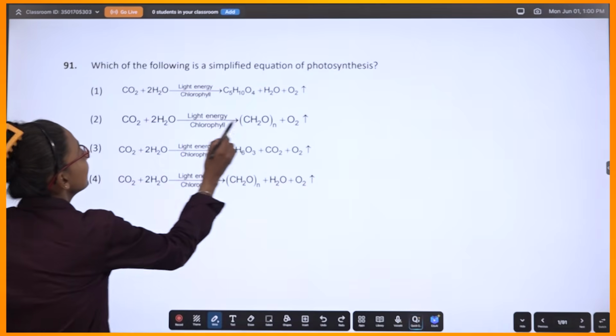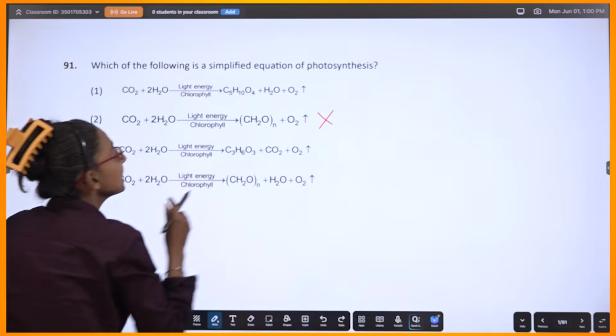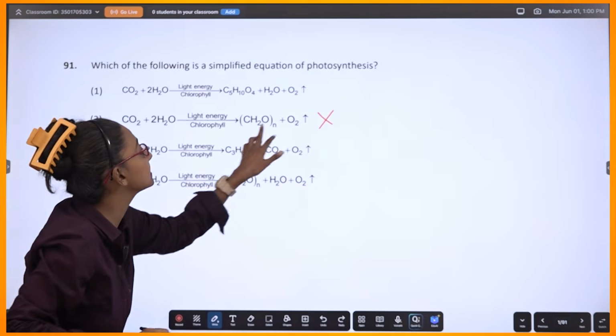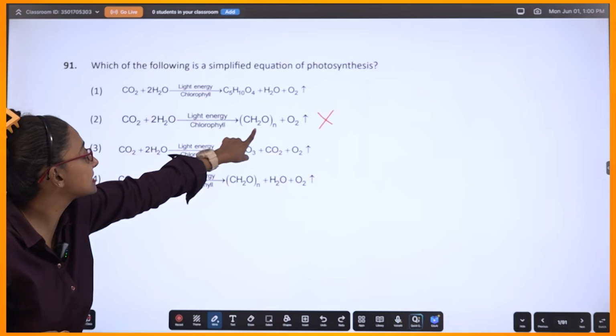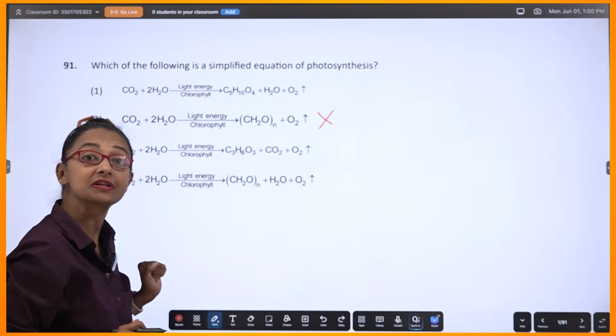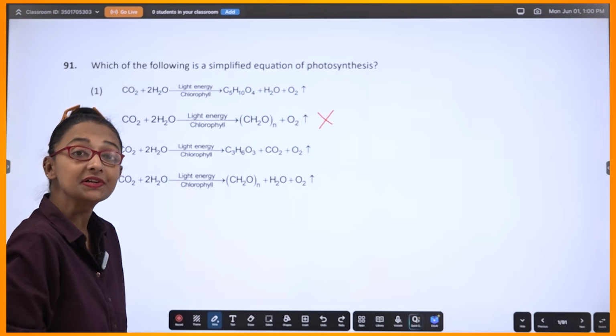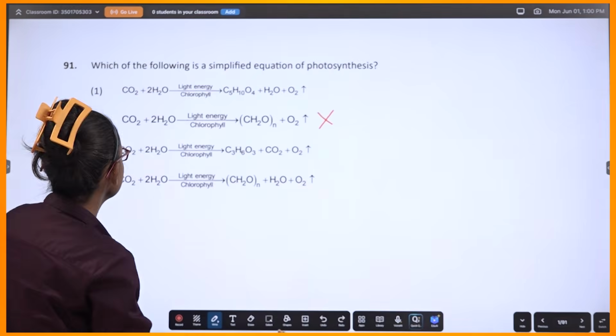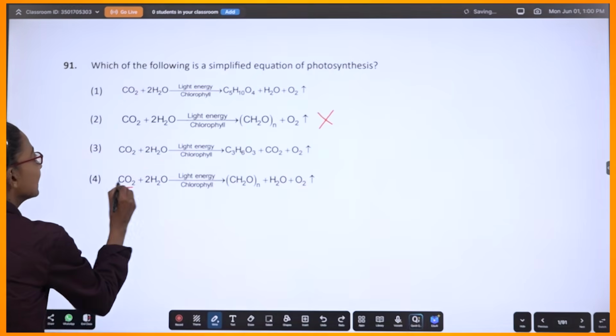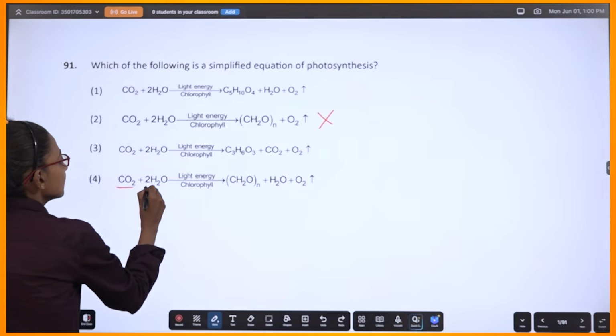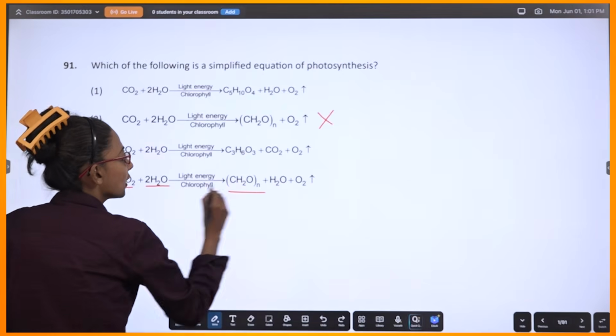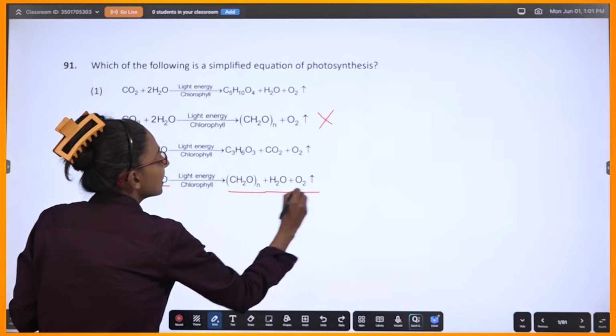You can't take this one, even though this signifies carbohydrate. Where is the water? You need to balance out water. So, carbon dioxide, this one, carbohydrate, and this.